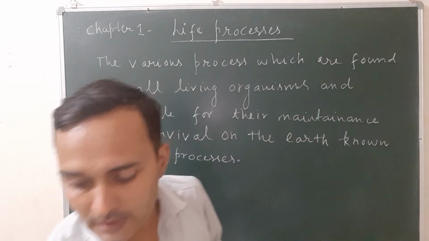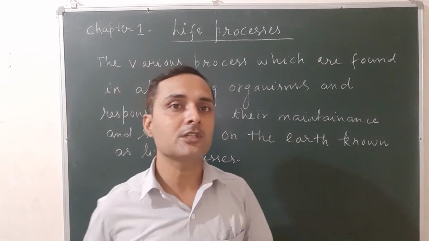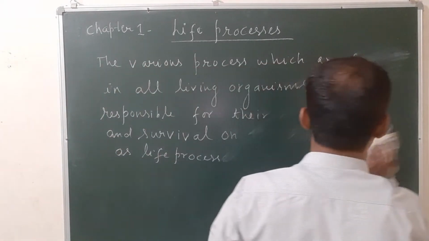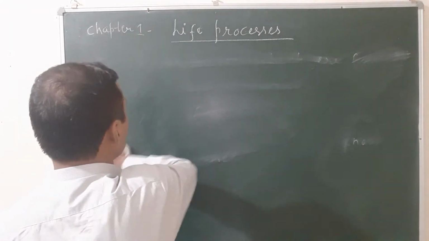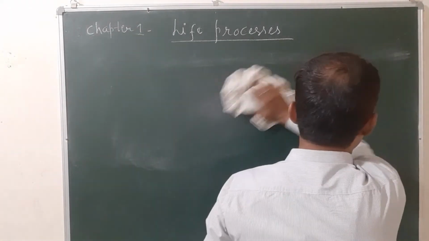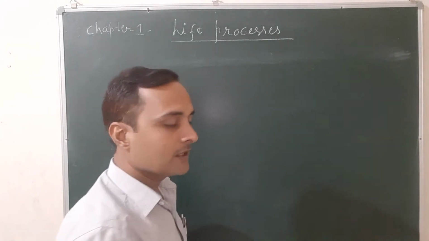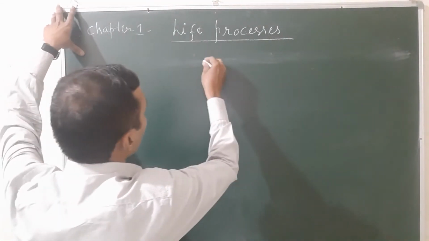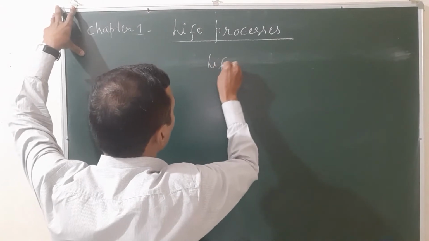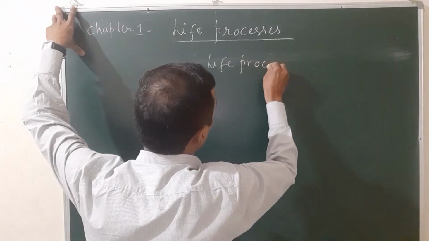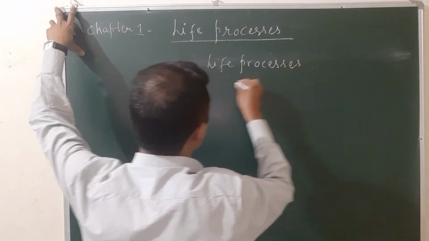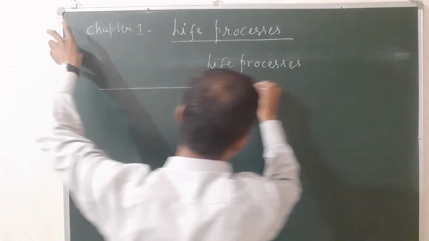Okay, so now you can say the definition of each of these four. And these four are presented as: first one nutrition, second one respiration, third one transportation, and the last one is excretion. Let us see the life processes definitions that are in your syllabus.